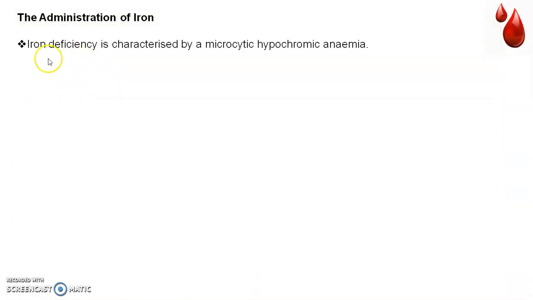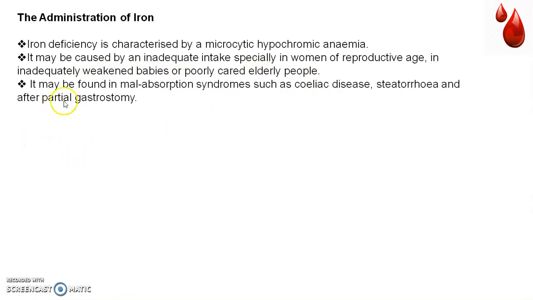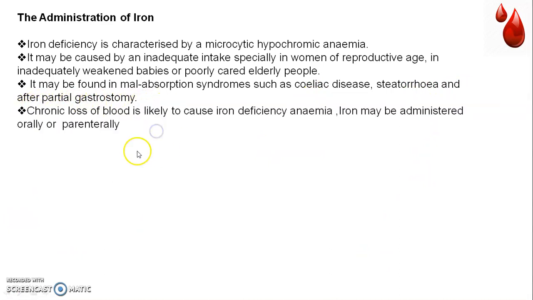Then administration of iron. Iron deficiency is characterized by microcytic hypochromic anemia. It may be caused by inadequate intake, especially in women of reproductive age, in inadequately weaned babies, or poorly cared for elderly people. It may be found in malabsorption syndromes such as celiac disease, steatorrhea, and after partial gastrectomy. Chronic loss of blood is likely to cause iron deficiency anemia. Iron may be administered orally or parenterally.